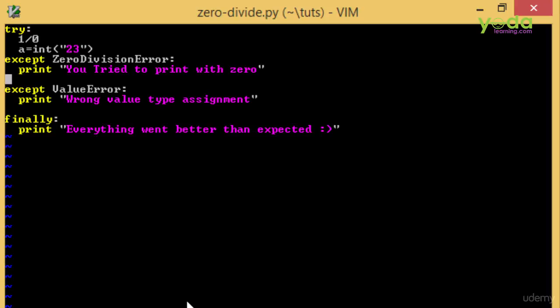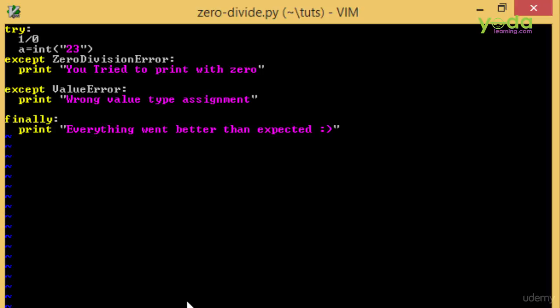First of all, whatever code is supposed to be error-prone is kept in the try block, like 1 divided by 0, and a equals int of "23". So there is a type conversion and there is a division, and both are error-prone codes that could cause an exception. Therefore, they are kept in the try block.